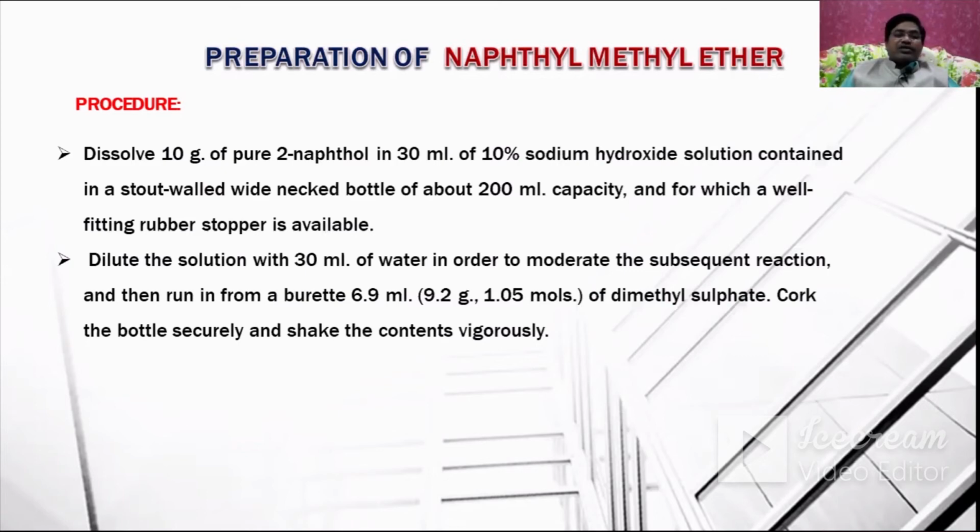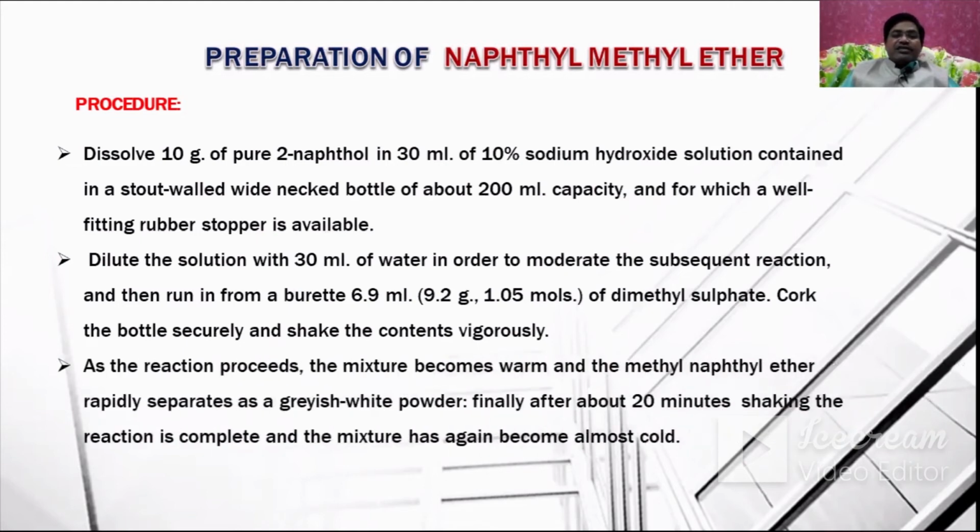Cork the bottle securely and shake the contents vigorously. As the reaction proceeds, the mixture becomes warm and methyl naphthyl ether rapidly separates as a grayish white powder. Finally, after about 20 minutes of shaking, the reaction is complete and the mixture has again become almost clear.